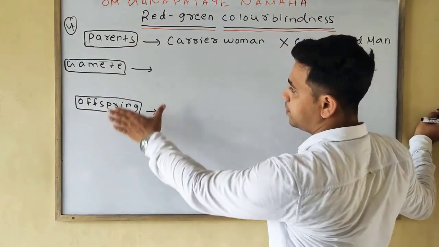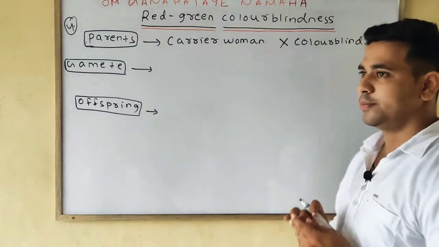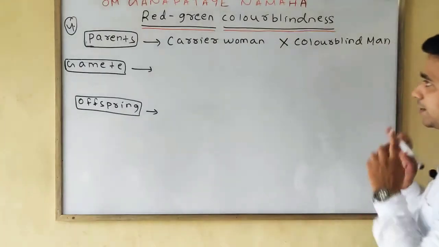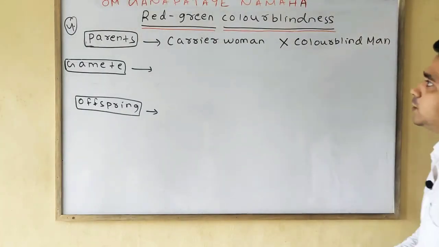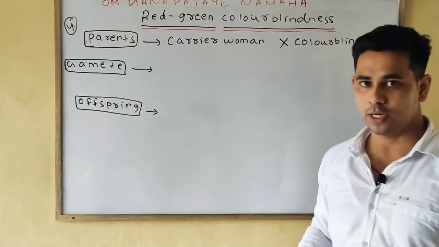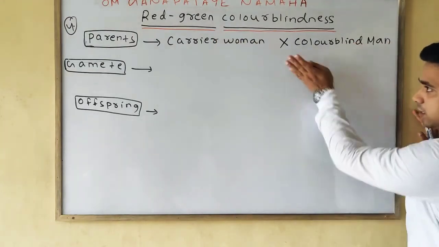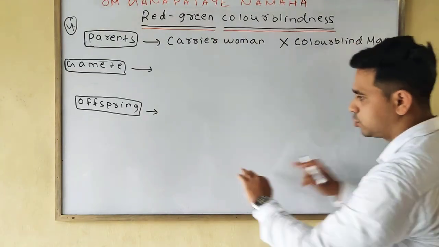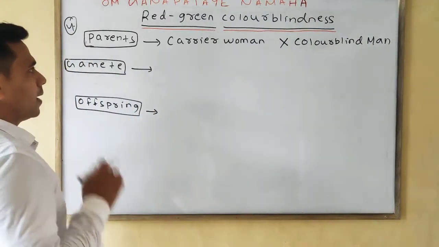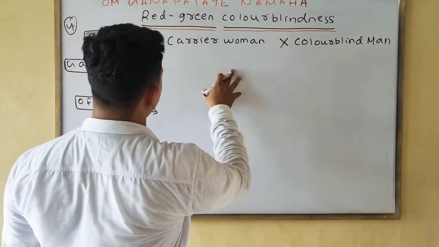You cannot skip any of these points, because if you want to fetch the full 7 out of 7 marks of the long question, you should not omit any of them. This cross is important, these boxes are important, and right after the cross, you should write the percentage also, to get the complete full marks. That we'll discuss later.